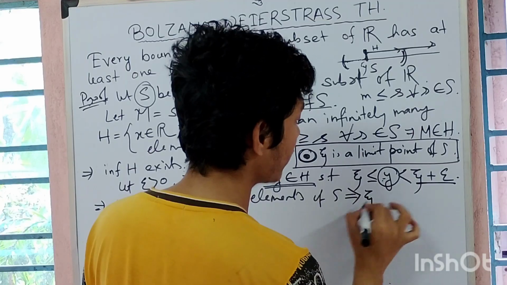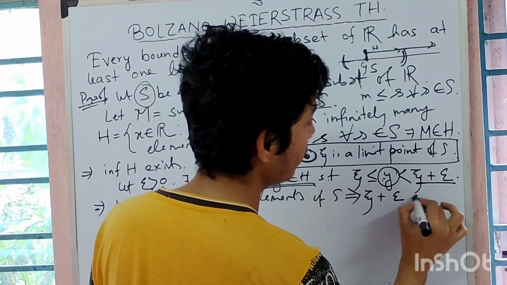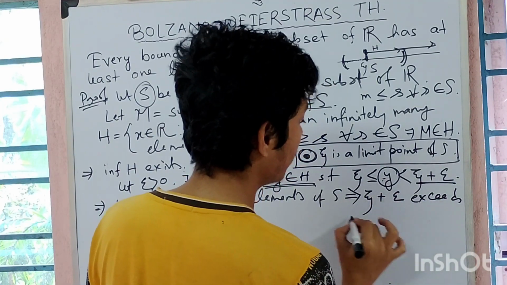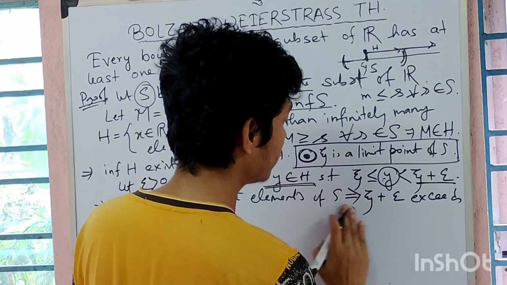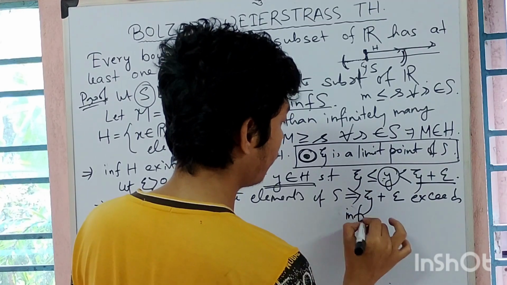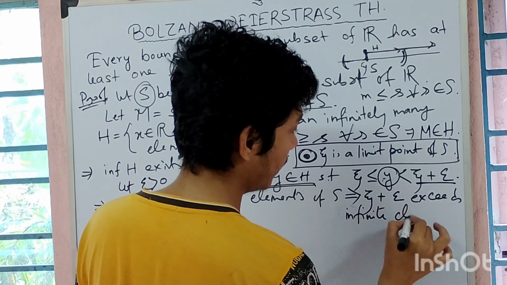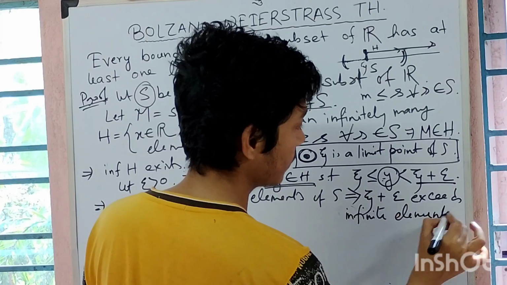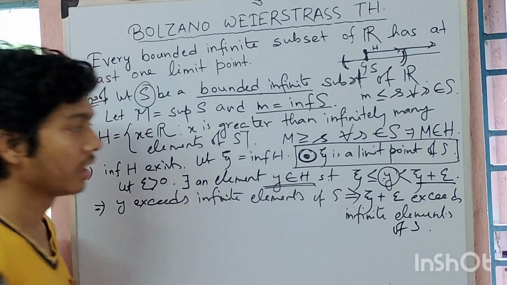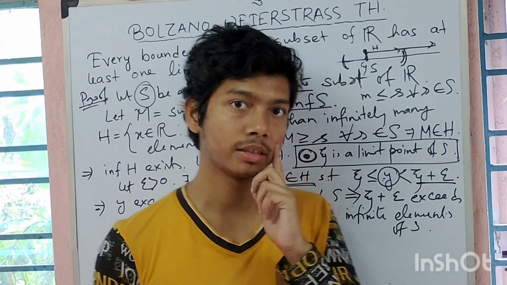That's why it implies that xi plus epsilon exceeds infinite elements of S.